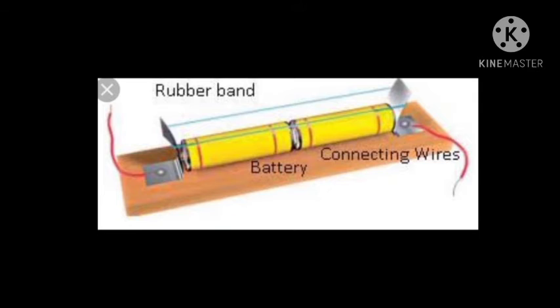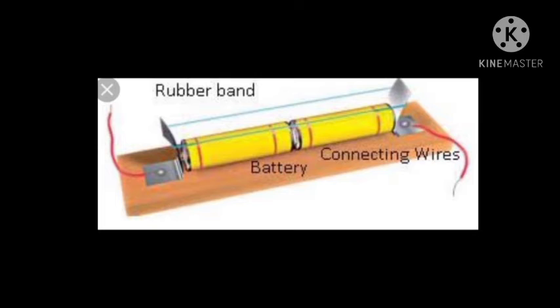When you connect an electric bulb through wires to the battery, that bulb is connected to the positive terminal of the first cell and the negative terminal of the last cell.